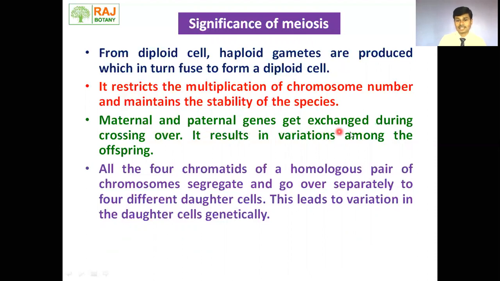Maternal and paternal genes get exchanged during the crossing over. We have seen in detail the crossing over, or exchange of genetic material, during the pachytene of prophase first of meiosis first. Okay, and it results in variation among the offspring. All the four chromatids of the homologous pairs of chromosomes segregate and go over separately to four different daughter cells. This leads to genetic variation in the daughter cells.